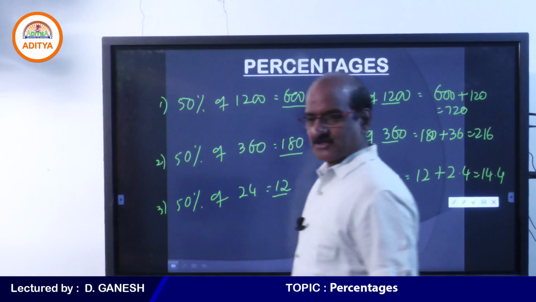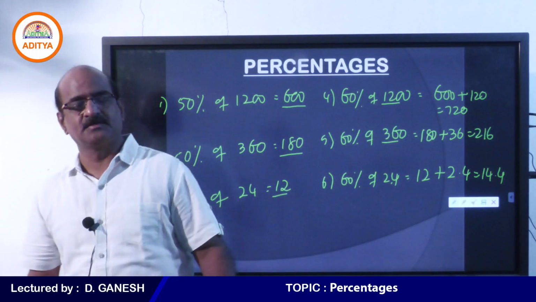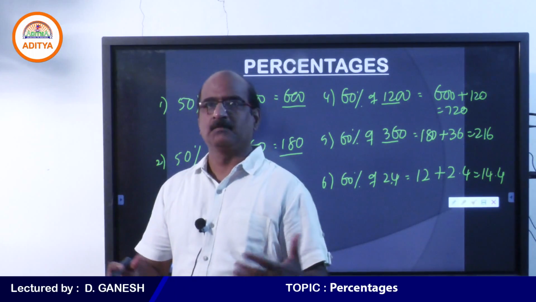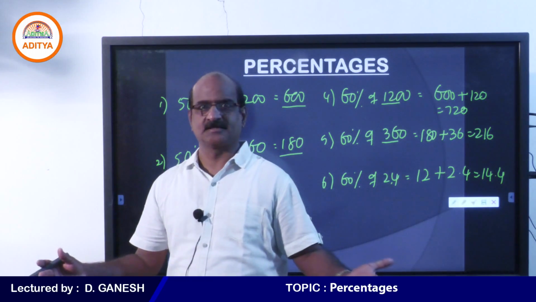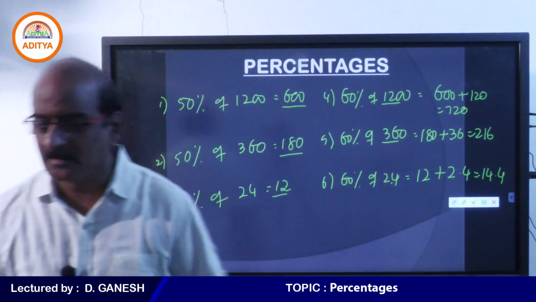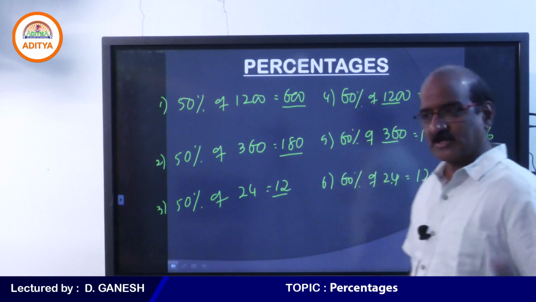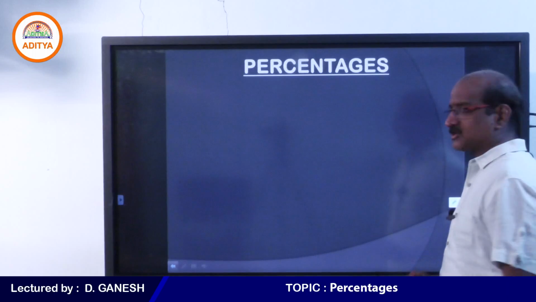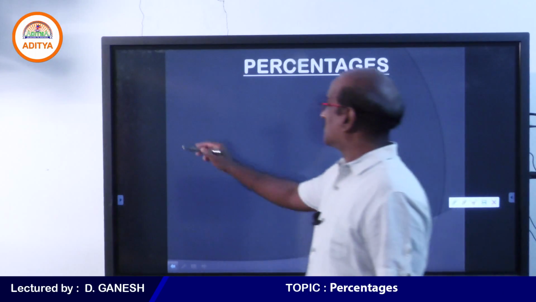I think it is so easy to calculate 60%. 60% means 50 plus 10, that's it. I hope you understand. I think we can move on to some more calculations, because they are going so strong, so good. In fact, now here we go.